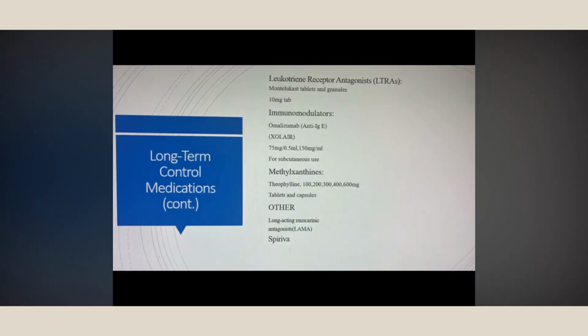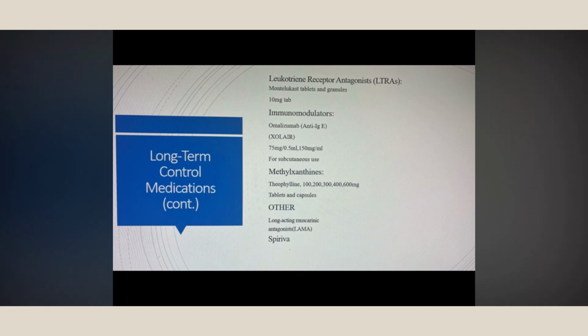Next is leukotriene receptor antagonists, which are also long-term control medications. They function as leukotriene-related enzyme inhibitors. Leukotrienes are produced by the immune system and cause bronchoconstriction, inflammation, and mucus secretion. So leukotriene receptor antagonists work against mucus secretion and inflammation and produce bronchodilation. The example is montelukast, or other name Singulair, 10 milligram tablet, PO.